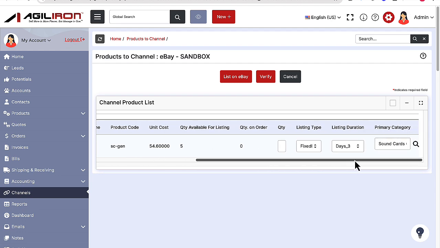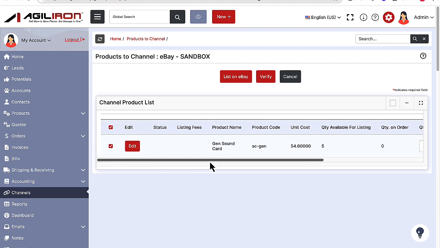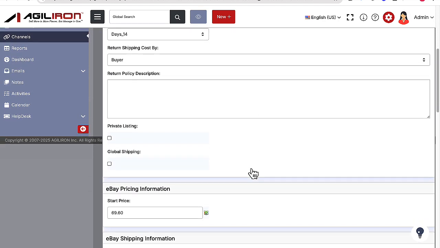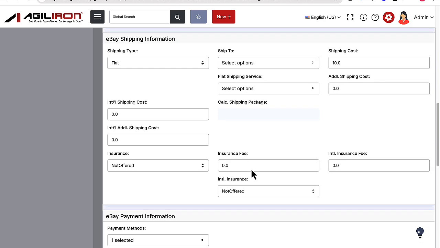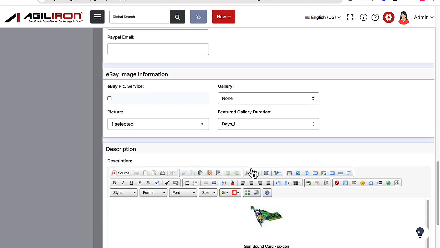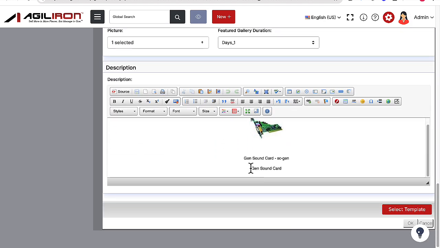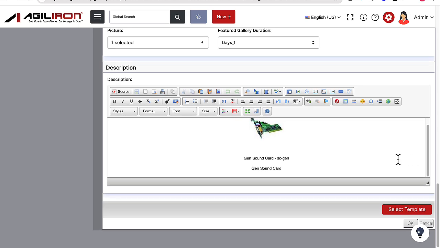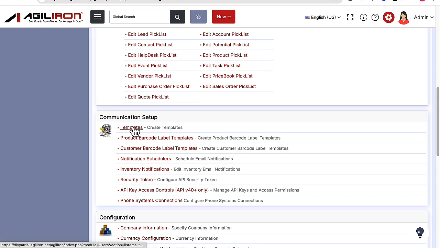All the other fields are still available for customization by clicking the Edit button, but the defaults for all these fields are assigned automatically based on the settings we configured earlier. The Agiliron suite comes with a default eBay listing template that is used by default, for all your new eBay listings. The template is located here under Settings, Templates, eBay Listing.